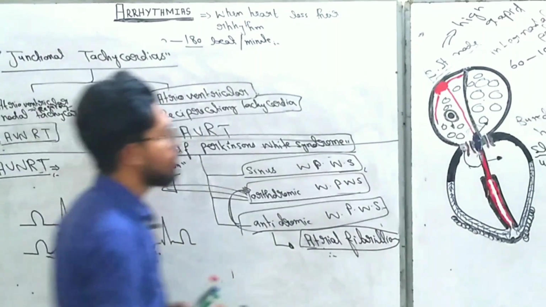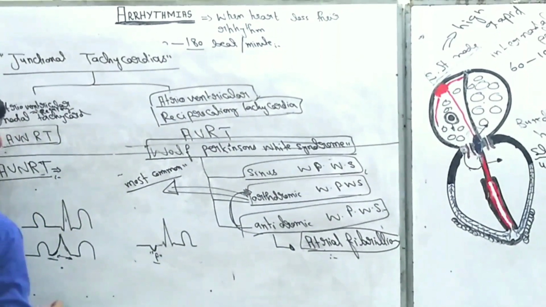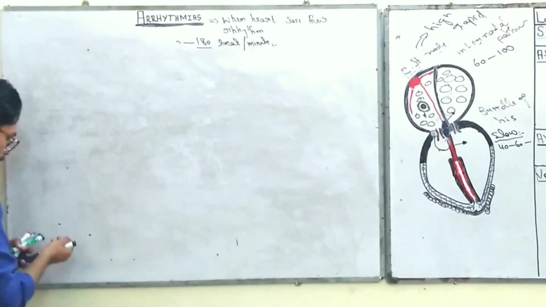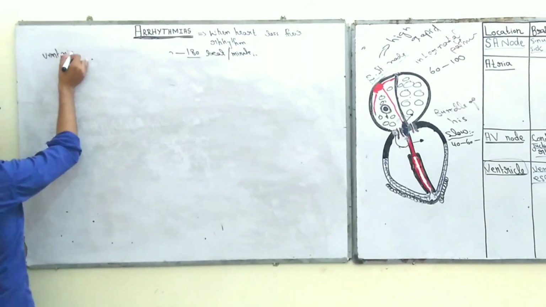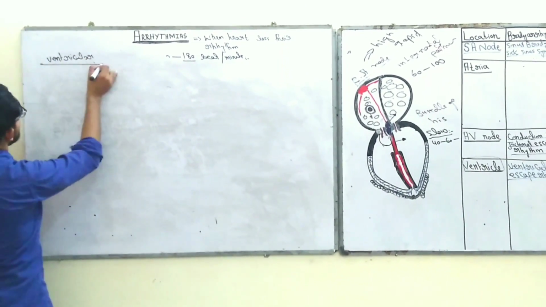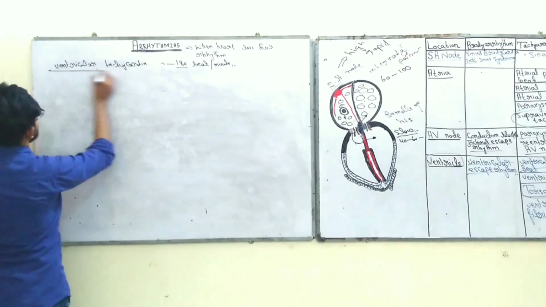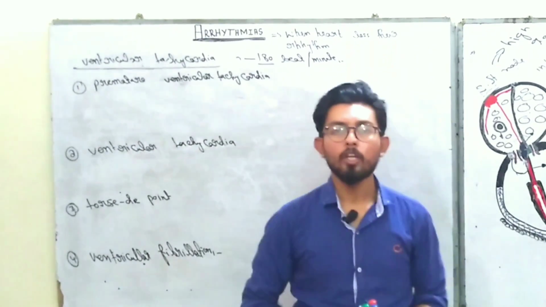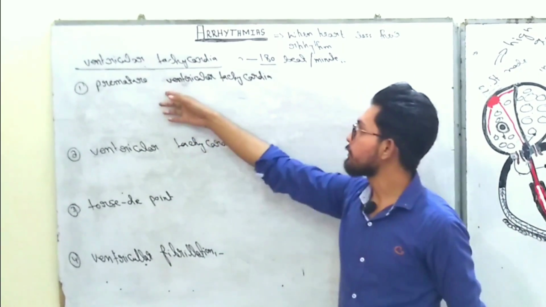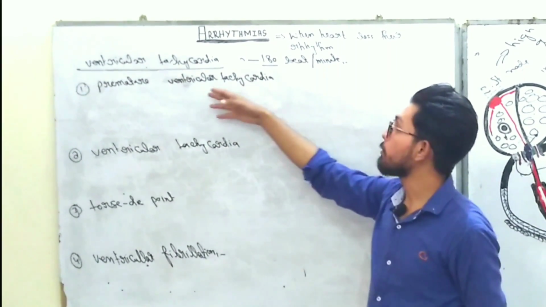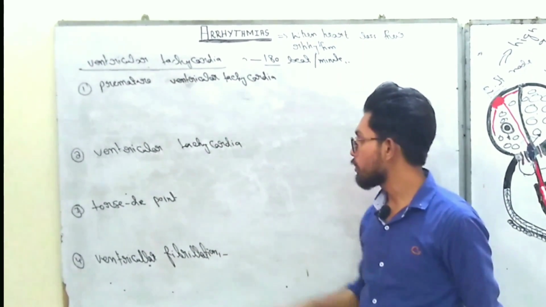Now let's move into the ventricular tachycardias. Okay, the ventricular tachycardias are further divided into these four categories. First one is premature ventricular tachycardia or premature ventricular beat, right? Ventricular tachycardia, torsades de pointes, and ventricular fibrillation.